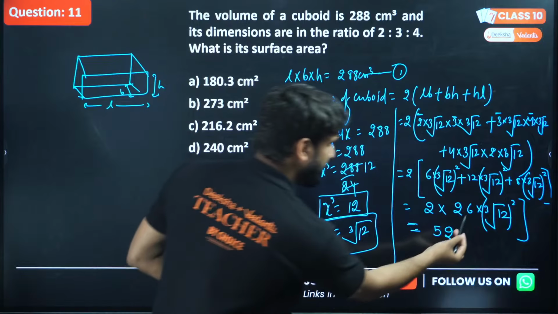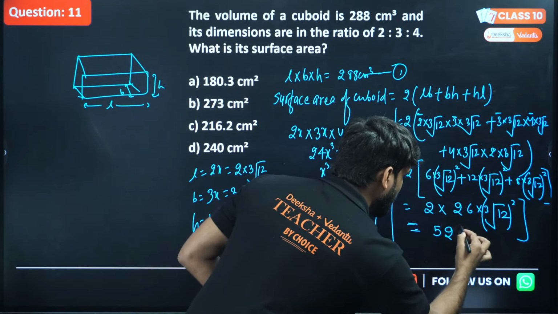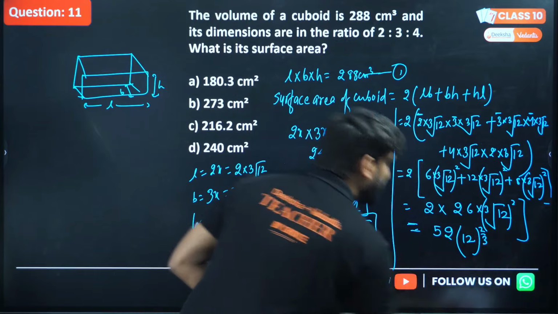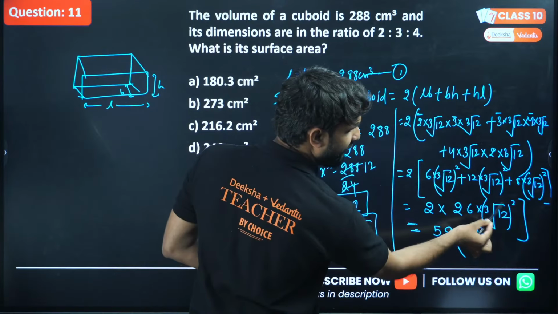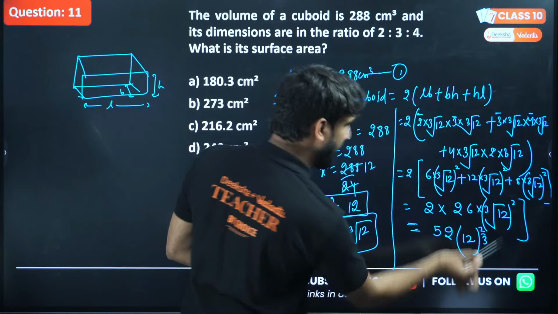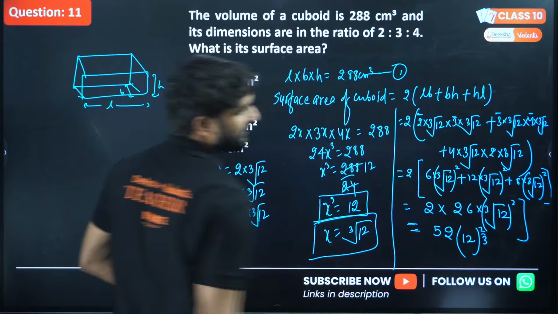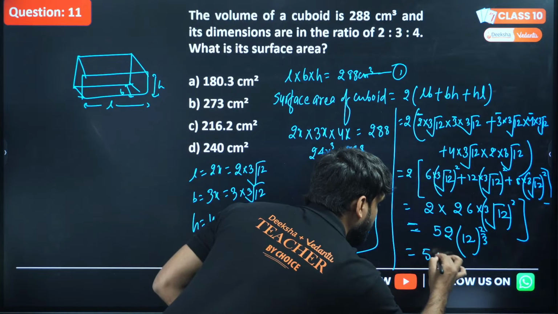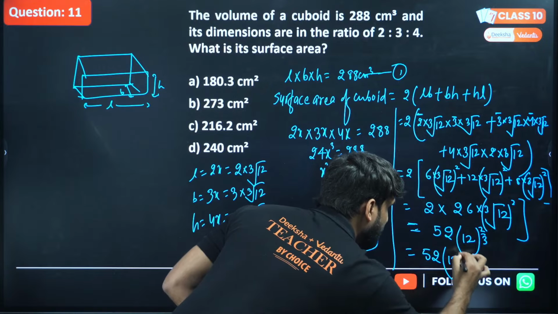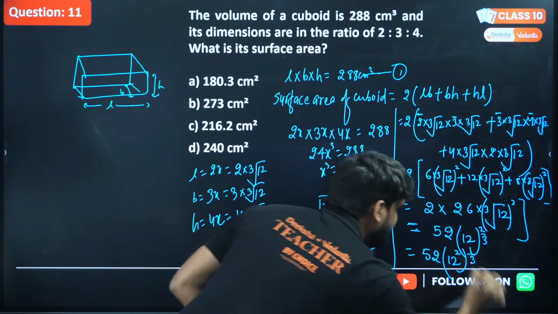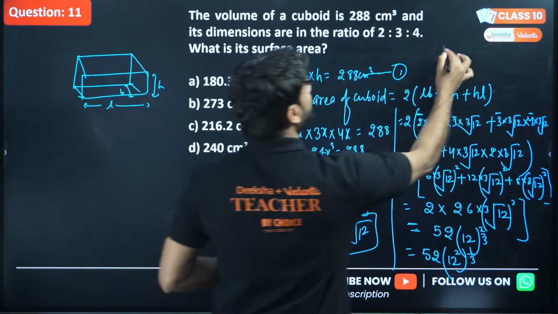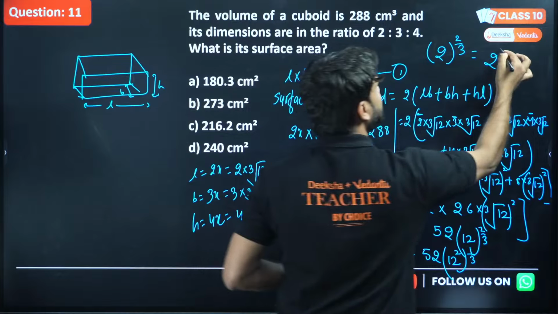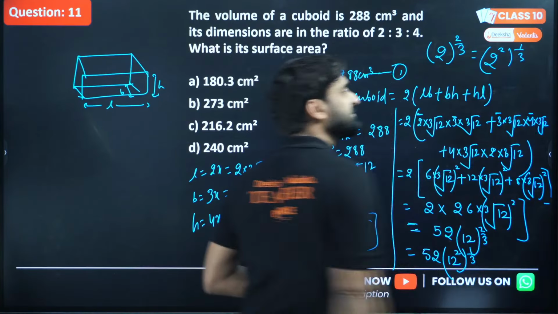So this will be 52 into 12 to the power 2 by 3, because we are doing the square of a cube root, and the square of a cube root can be written as 12 to the power 2 by 3. This can also be modified as 52 into 12 squared to the power 1 by 3. Yes, we all can write. If you are writing 2 to the power 2 by 3, you can write it like 2 squared to the power 1 by 3. Yes, both are the same. There is no difference.